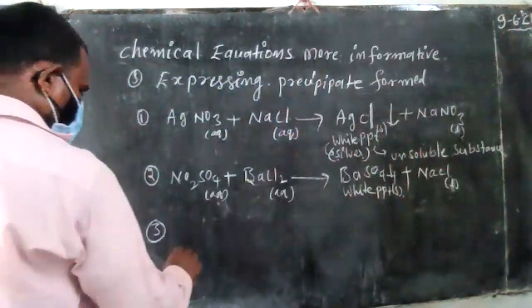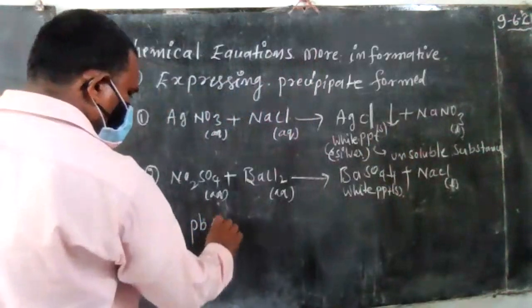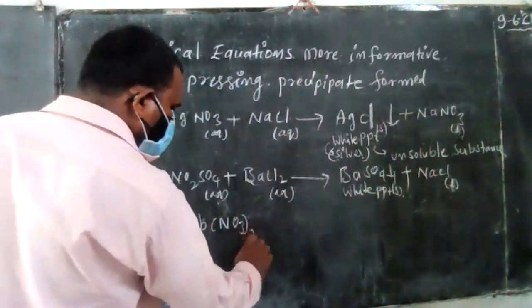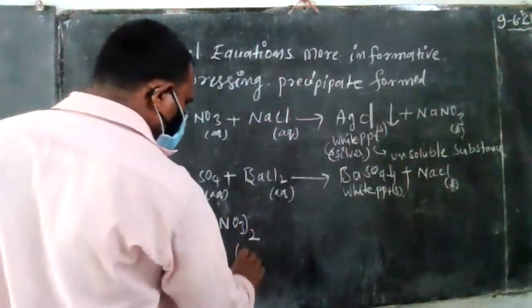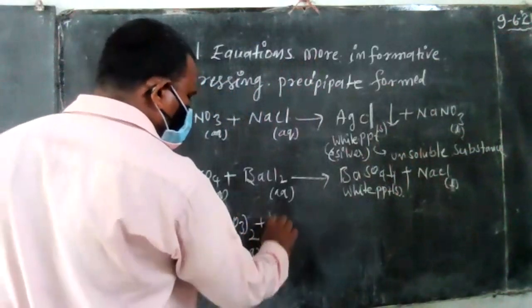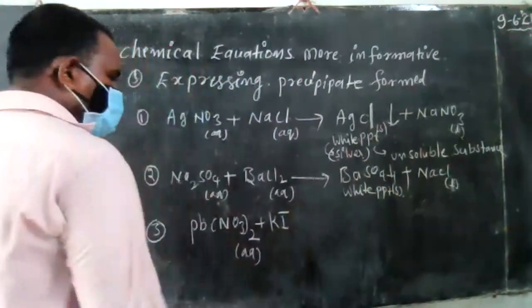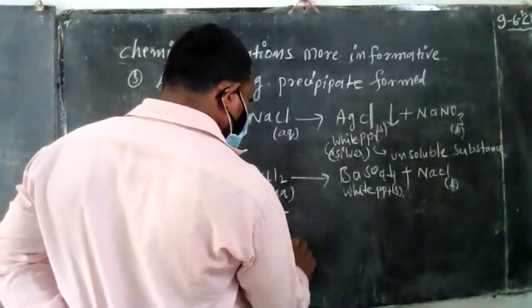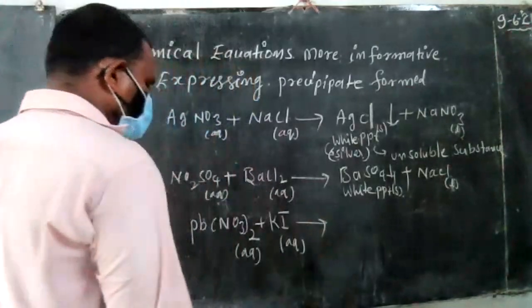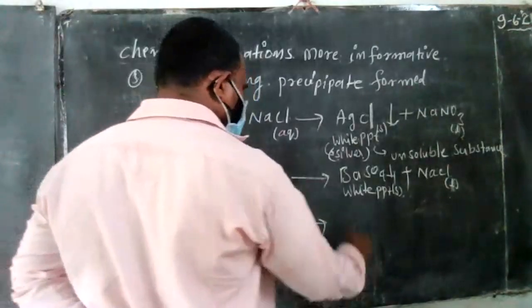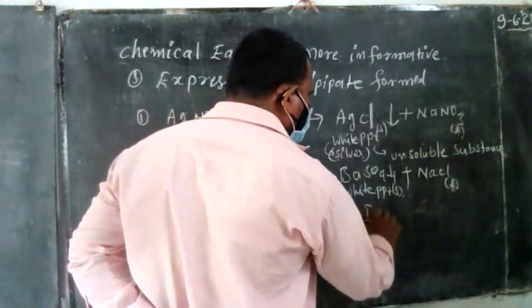Next, another example. Lead nitrate aqueous solution reacts with potassium iodide to form lead iodide. This is very, very important.